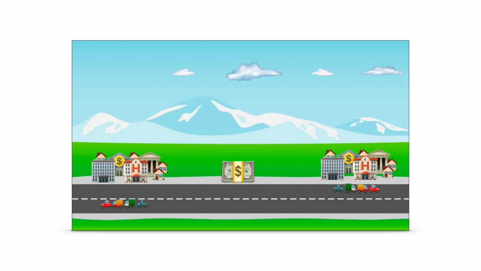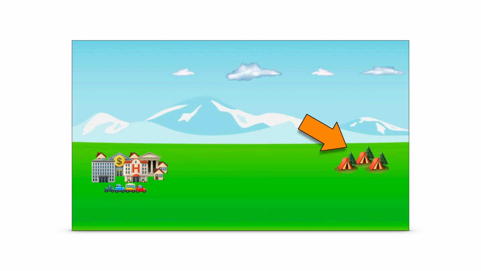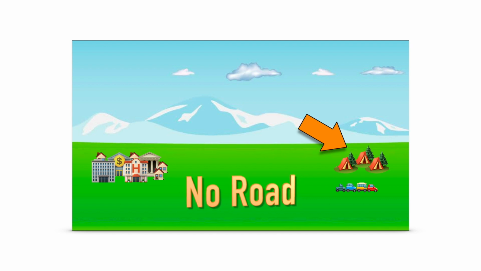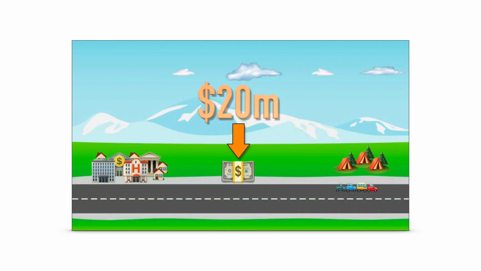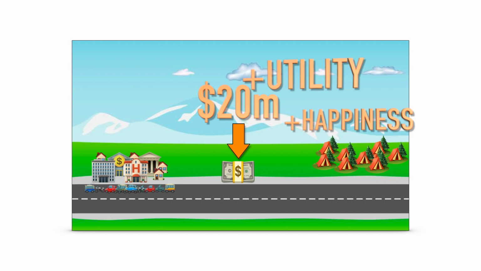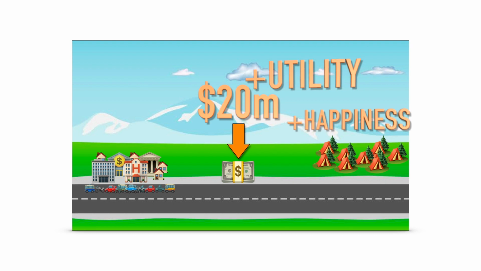But now let's suppose that instead of a city, there was a remote vacation spot that people love to visit, that would increase their happiness and make life more meaningful, but because of the remoteness, only a few citizens would make the trek. So the government borrows $20 million again and builds the road. More citizens take a vacation and make the trek now that there's easier access. And they stay longer or spend less time in transit when returning to their homes and jobs, so the aggregate quality of life of society and utility has improved, and the national debt is once again an asset to future generations and viewed favorably by the current ones.